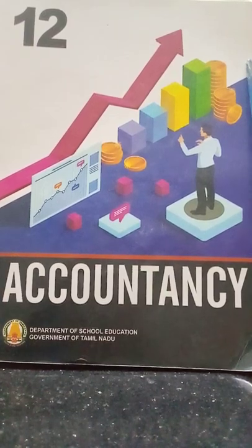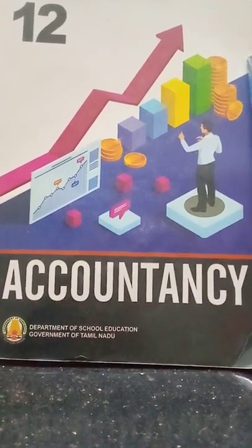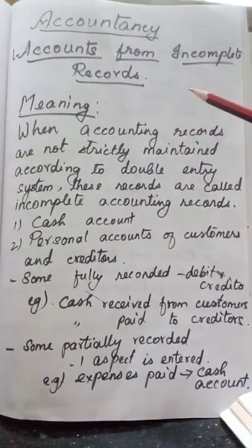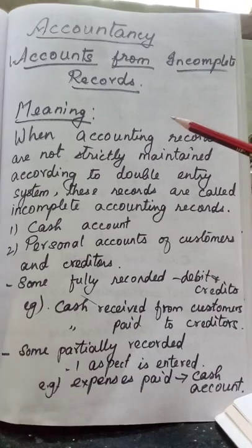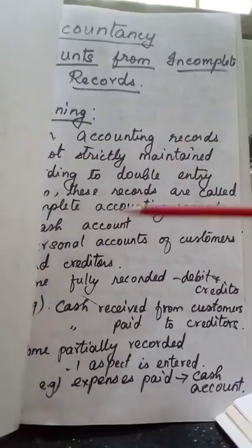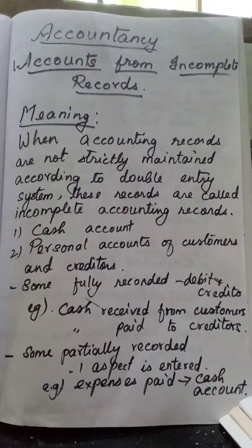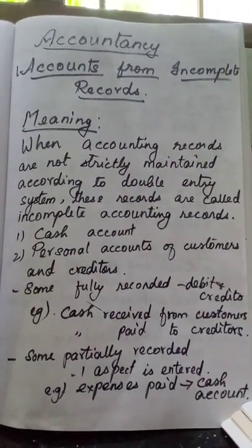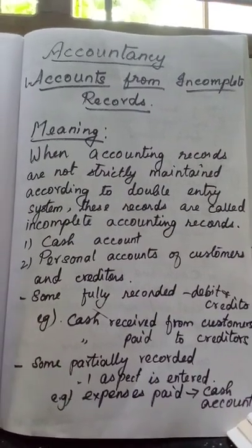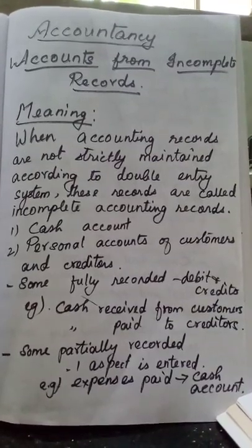Now you come to the first chapter, Accounts from Incomplete Records. What's the title of the first chapter? Accounts from Incomplete Records. What's the meaning of this? When accounting records are not strictly maintained according to the double entry system, these records are called incomplete accounting records. Double entry system, you know, we enter both the aspects of accounts. Here we enter any one of the aspects, or both the aspects are partially omitted.